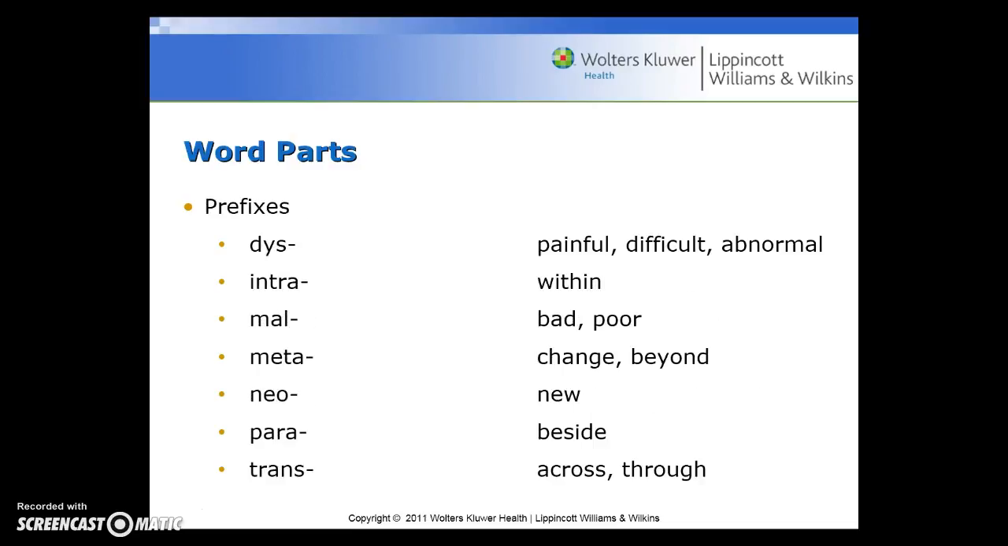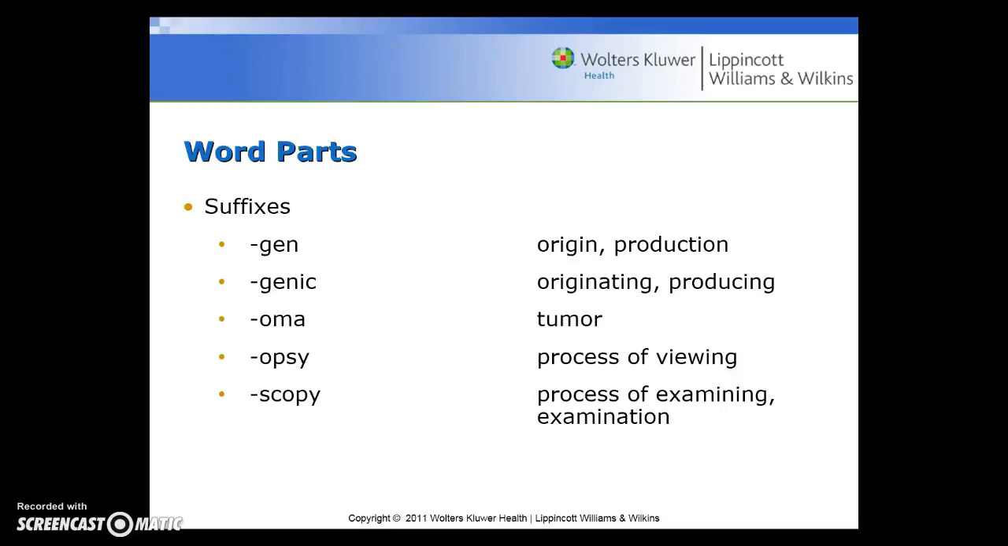Prefixes that are going to be common in this system are dys, for painful, difficult, abnormal; intra, within; mal, for bad or poor; meta, for change or beyond; neo, for new; para, for beside; trans, for across or through. Suffixes in this section are gen, for origin or production; genic, for originating or producing; oma, for tumor; opsy, for a process of viewing; scopy, for a process of examining and examination.